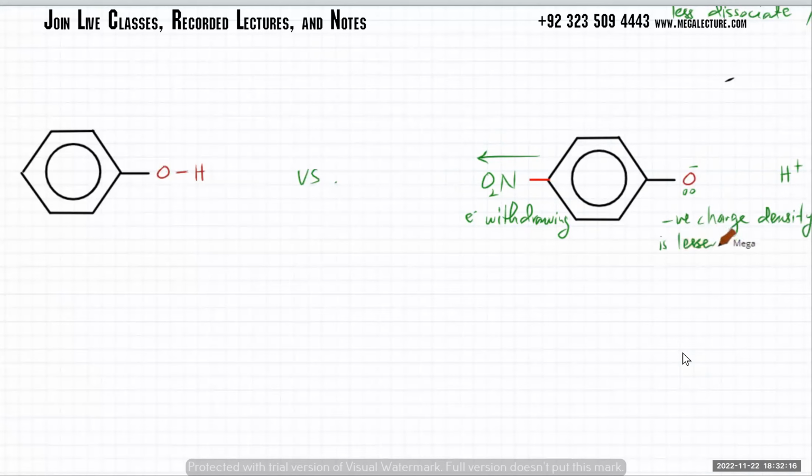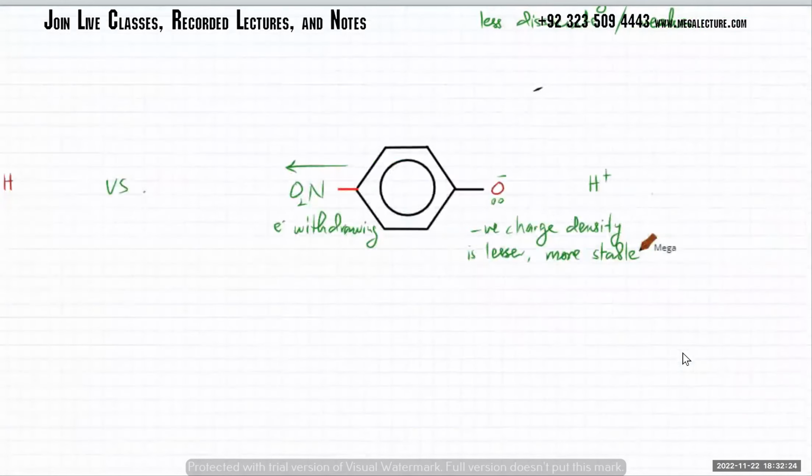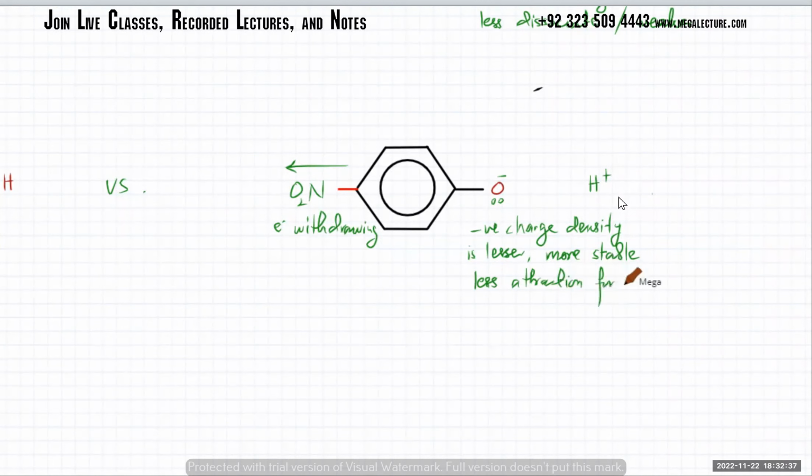That will make it more stable. Stable over here means less likely to change. Because if it becomes lesser, it no longer attracts H+1, less attraction for H+1 ions. Or we can say that the OH bond becomes weaker.